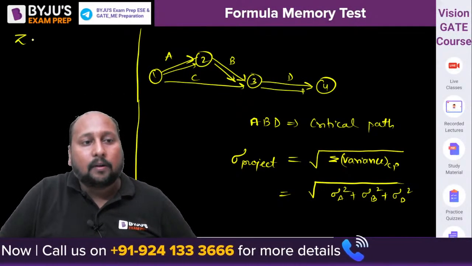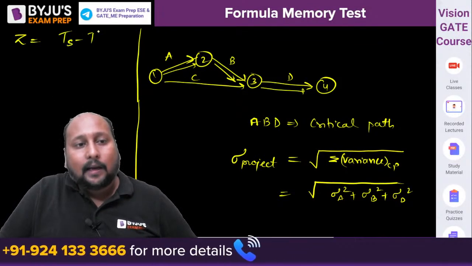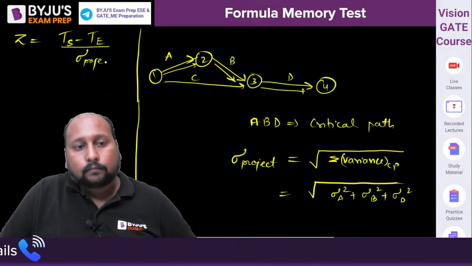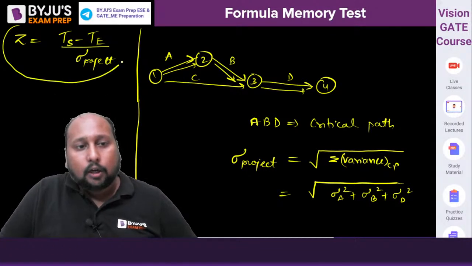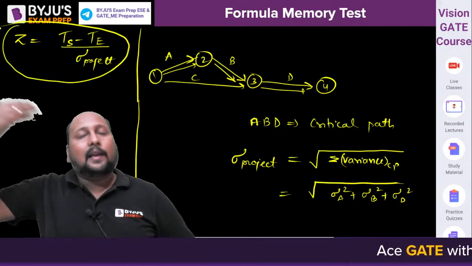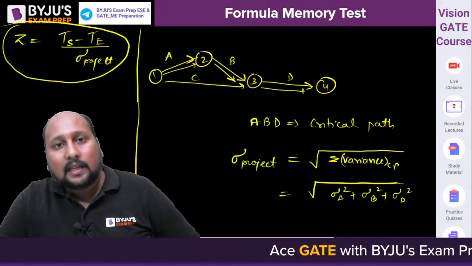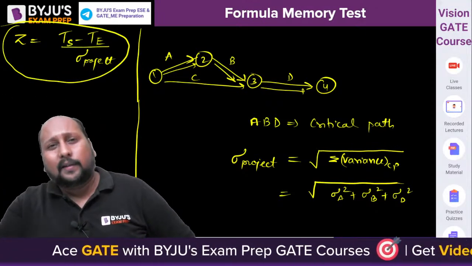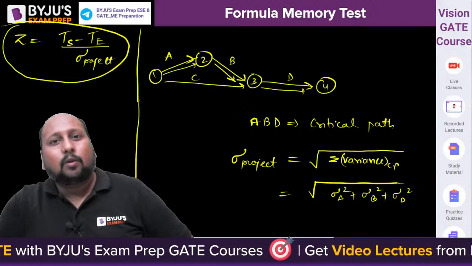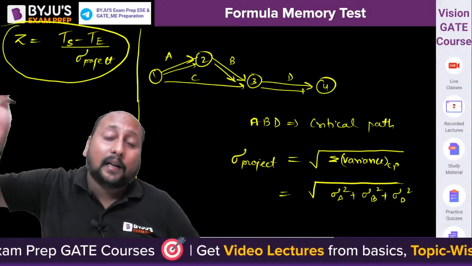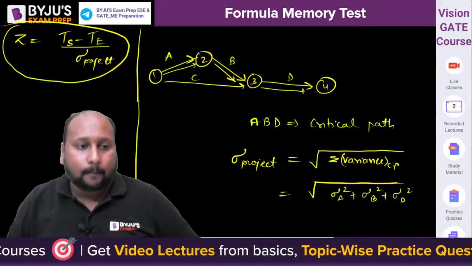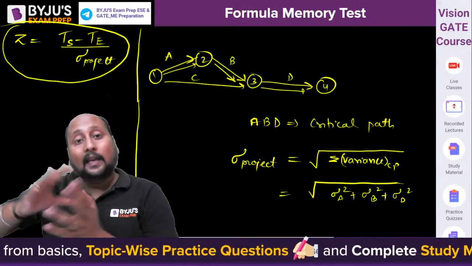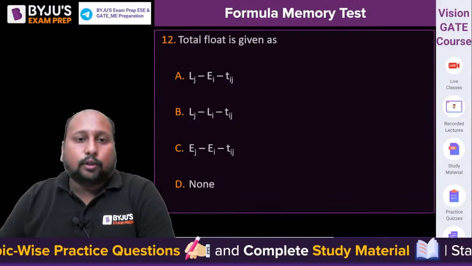We know that standard normal variate is equal to schedule time minus estimated time divided by the standard deviation of the project. This is actually required to calculate the value of Z. And once we calculate the value of Z, we know that P(Z=0) is 50%, P(Z=1) is approximately 84%, P(Z=2) is approximately 98%, right? So in this way, you'll be able to identify the probability of completing an activity in the scheduled time Ts. By using this formulation, we can calculate the probability of completing any activity in the scheduled time Ts. So the last question on the screen, the total float.